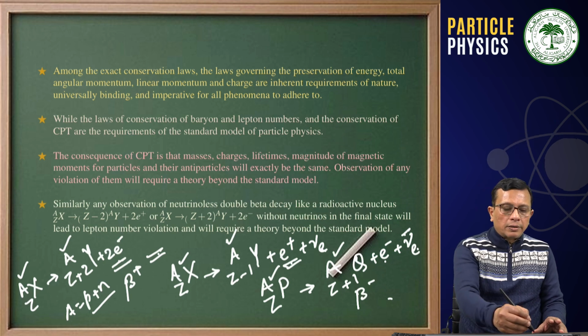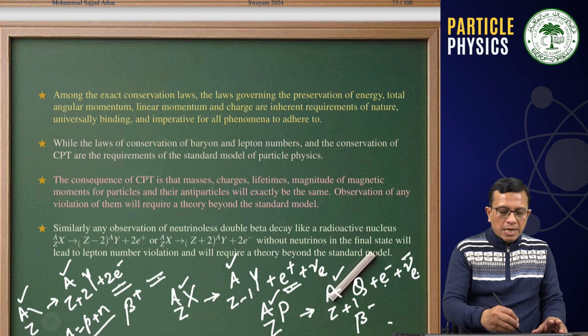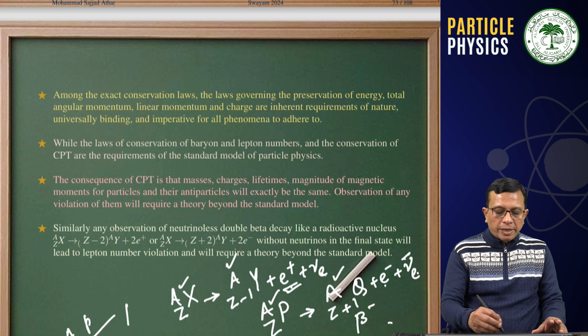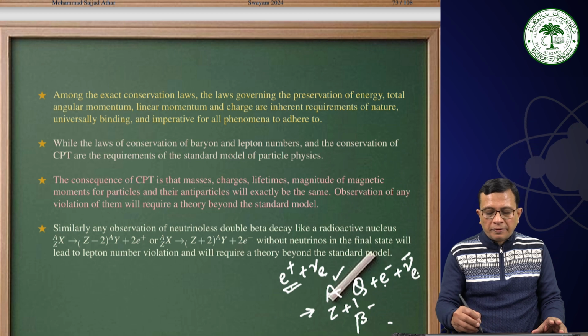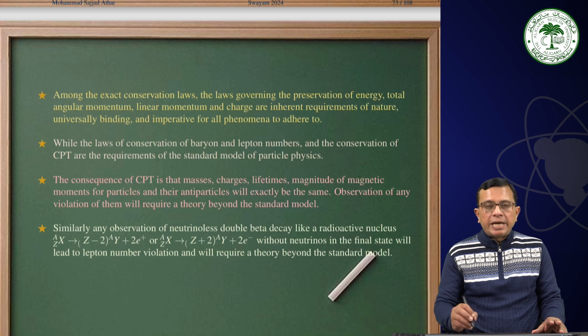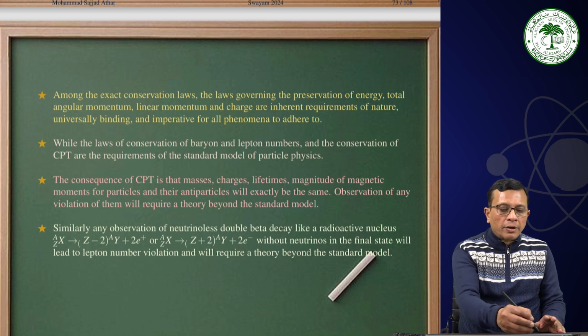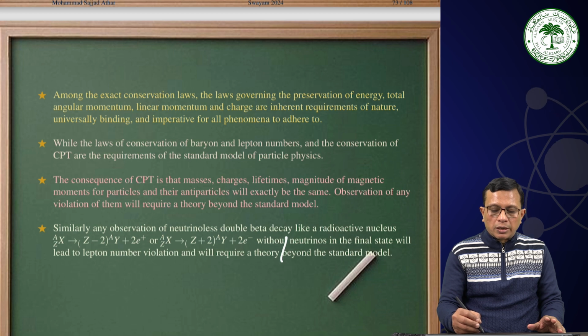And there are many experiments going on in the world which say that neutrinoless beta decay should be an observed process. And if we happen to observe a neutrinoless double beta decay, then we'll say that we need something beyond the standard model. It is not that physics is going to change, but the main point is we need something beyond the standard model. That is all.